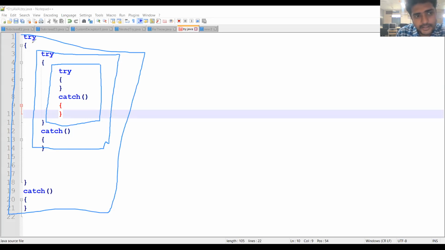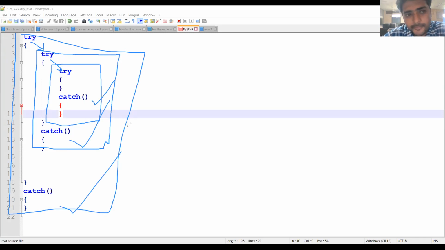So immediately nested try block means all these try blocks will come. So three nested try blocks means three try blocks are there. That means three catch blocks will be there. 1, 2, 3.